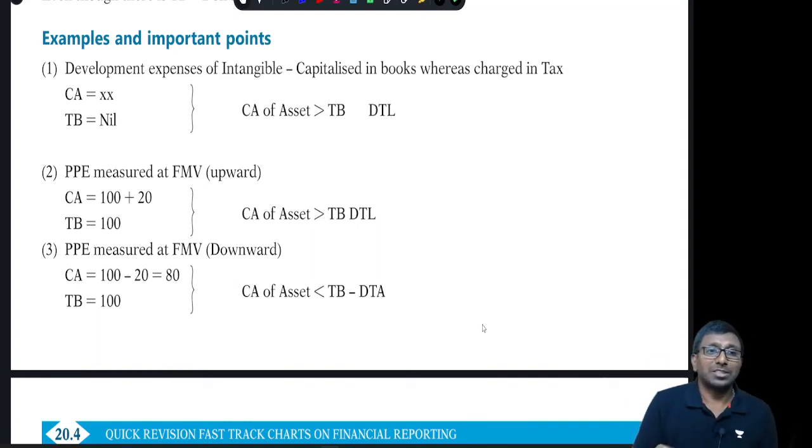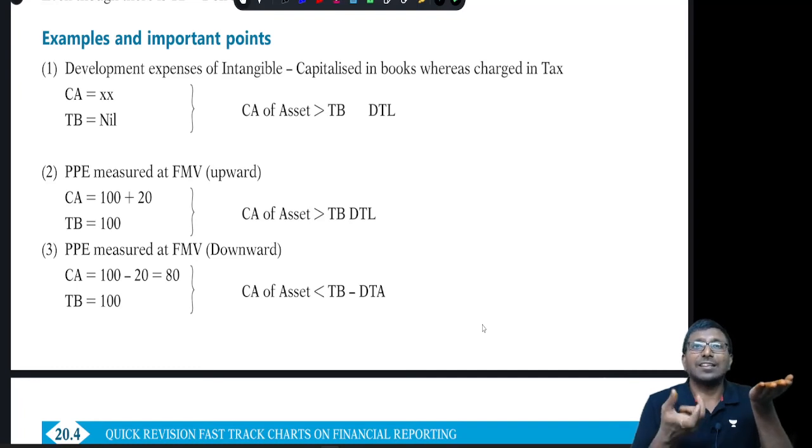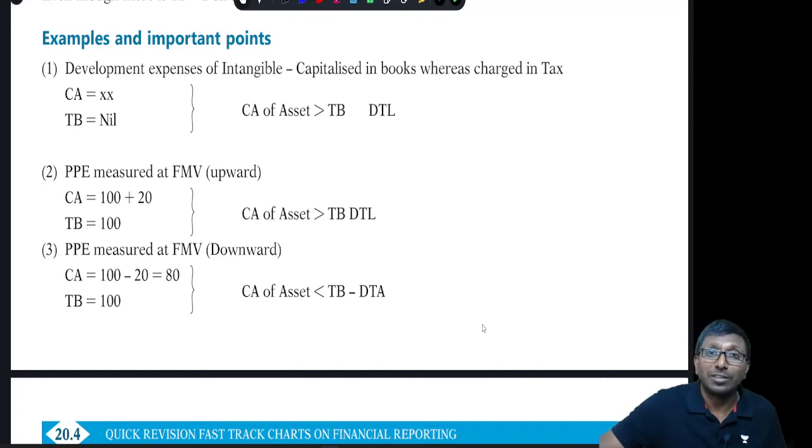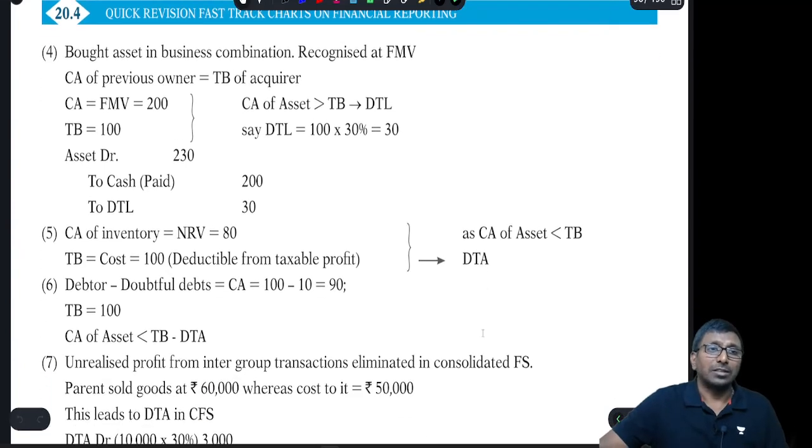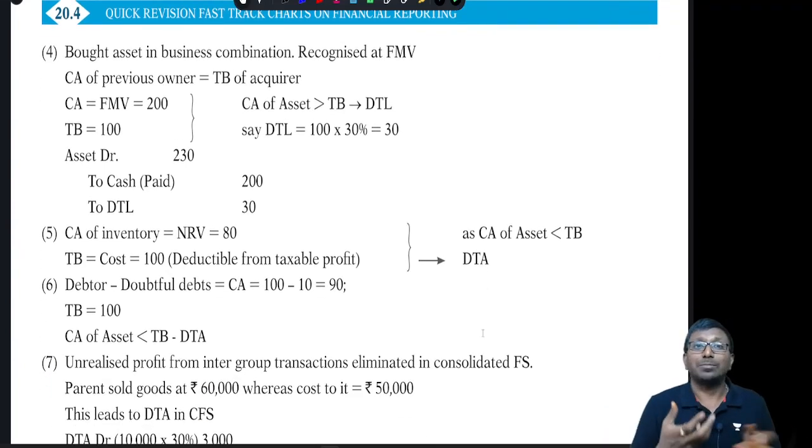Next, PPE measured at fair market value. If it is an upward valuation, the carrying amount of the asset is greater than the tax base, so automatically it leads to deferred tax liability. If PPE is measured at fair market value which is downward, then automatically it will be deferred tax asset. Next, you bought some assets in a business combination and recognized them at fair market value.